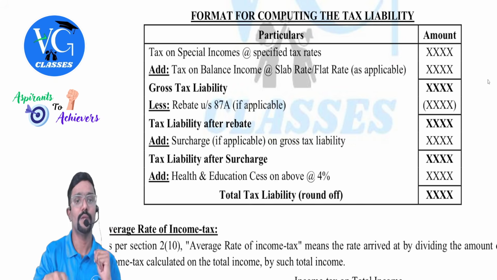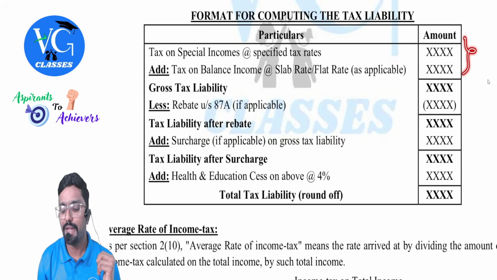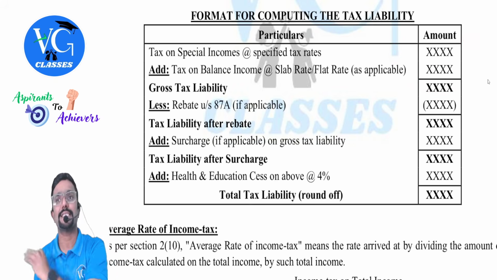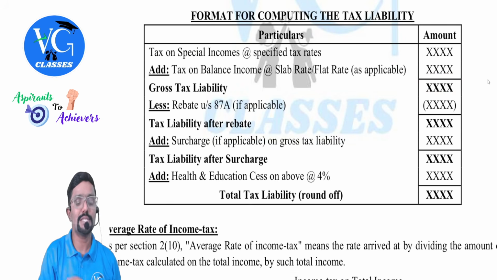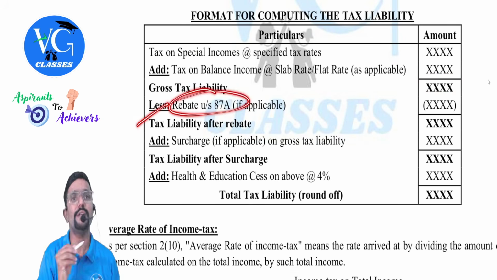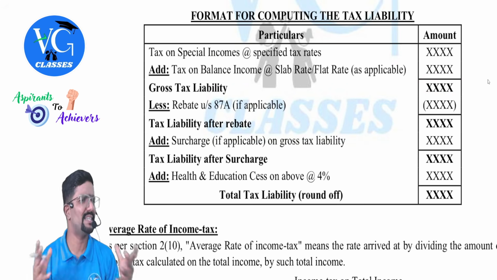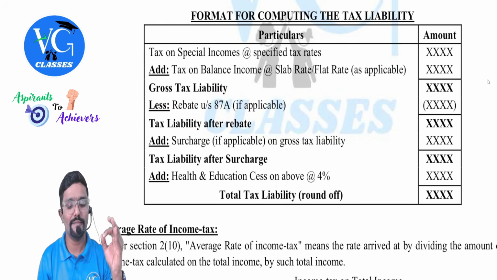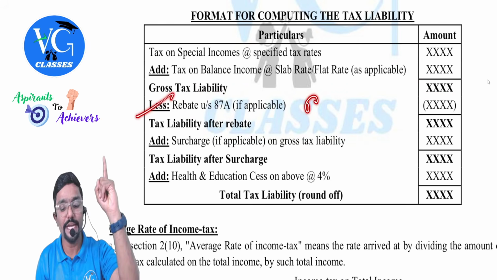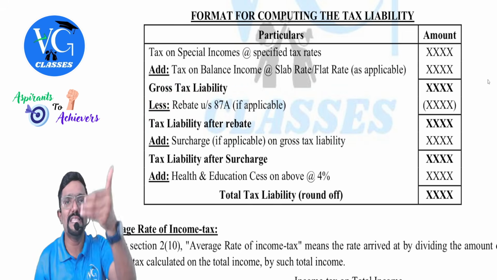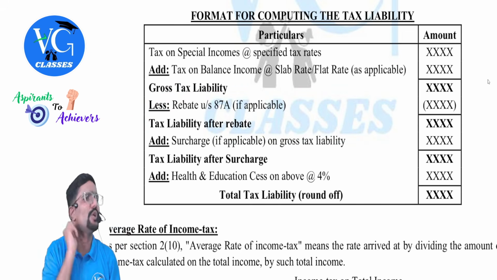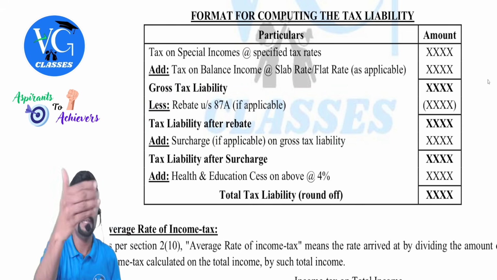Okay, let us continue. So if I add up this, we will get something called gross tax liability. From gross tax liability, there is something called the rebate which is available. We call it tax relief. But this is available only for a resident individual whose total income is within certain limits, like 5 lakh, 12 lakh and so on, which we will learn later.